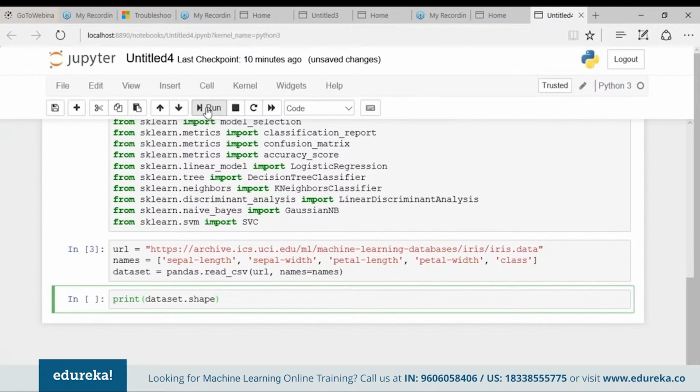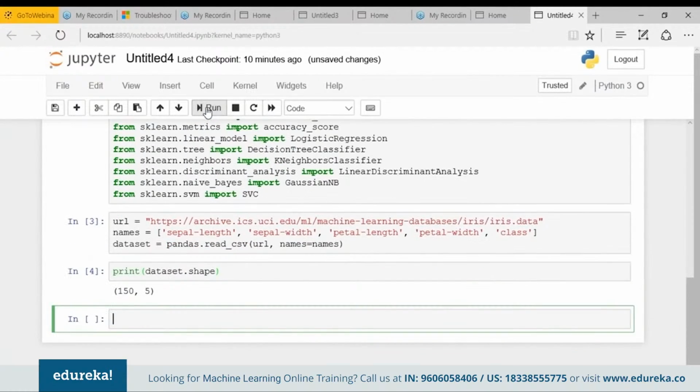What this will do is give you the total number of rows and the total number of columns, or you can say the total number of instances or attributes in your dataset. So print dataset.shape. What are you getting? 150 and 5. So 150 is the total number of rows in your dataset and 5 is the total number of columns. Fine. So moving ahead, what if I want to see the sample dataset?